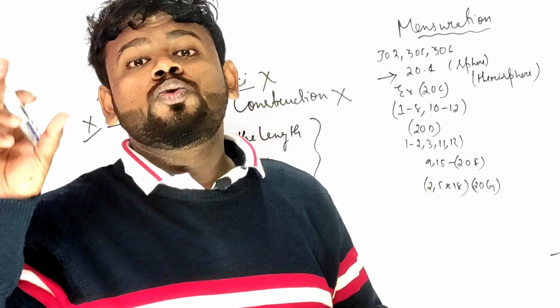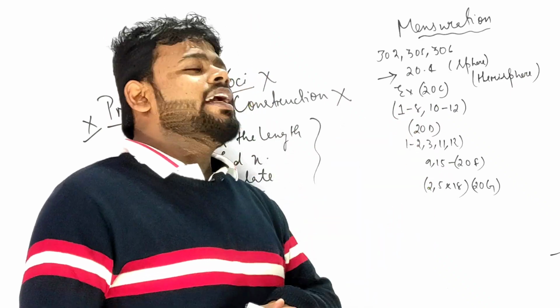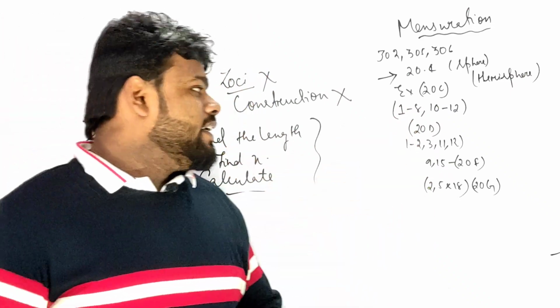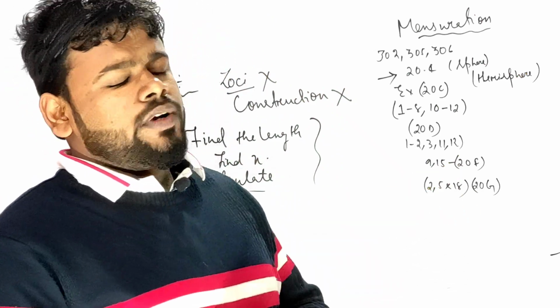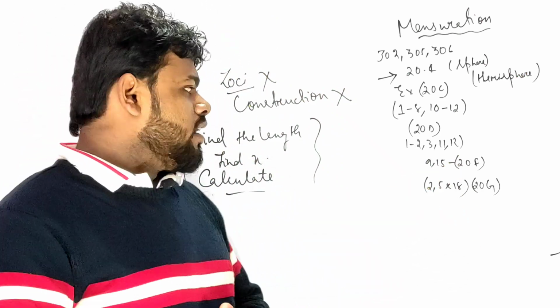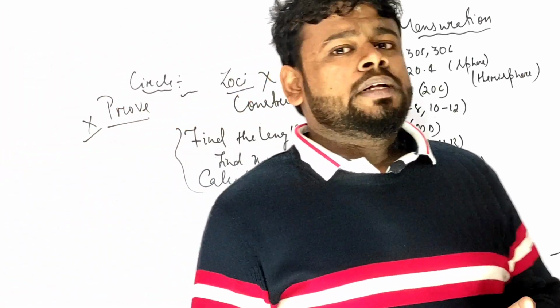1 to 8 मत लिखना, 1 2 3 4 5 6 7 8 वाला होगा, right? 1 to 8 as well as 10 11 12. 20D the same, 1 and 2 3 11 and 12 coming. Coming to the 20F, 9 and 15, coming to the 20G, 2 5 and 18. These are the portion of mensuration.